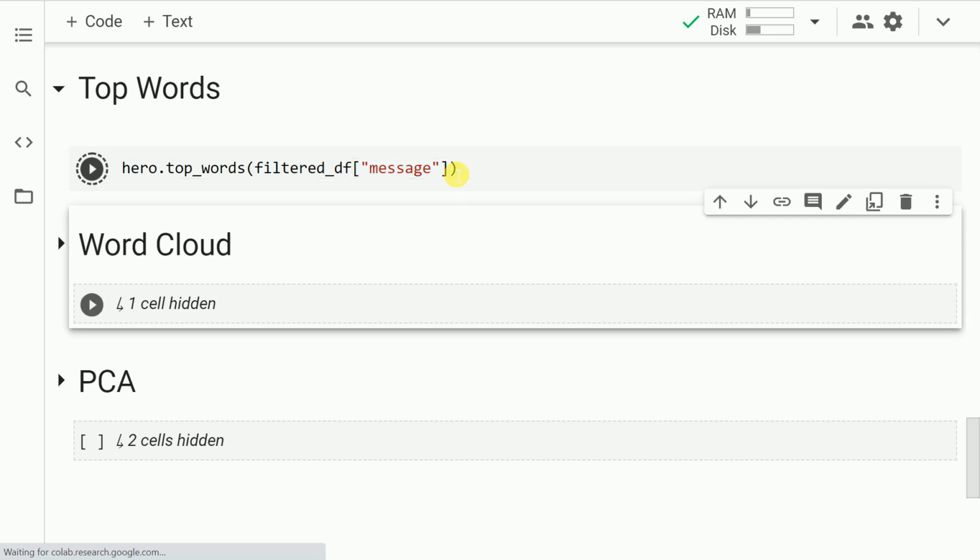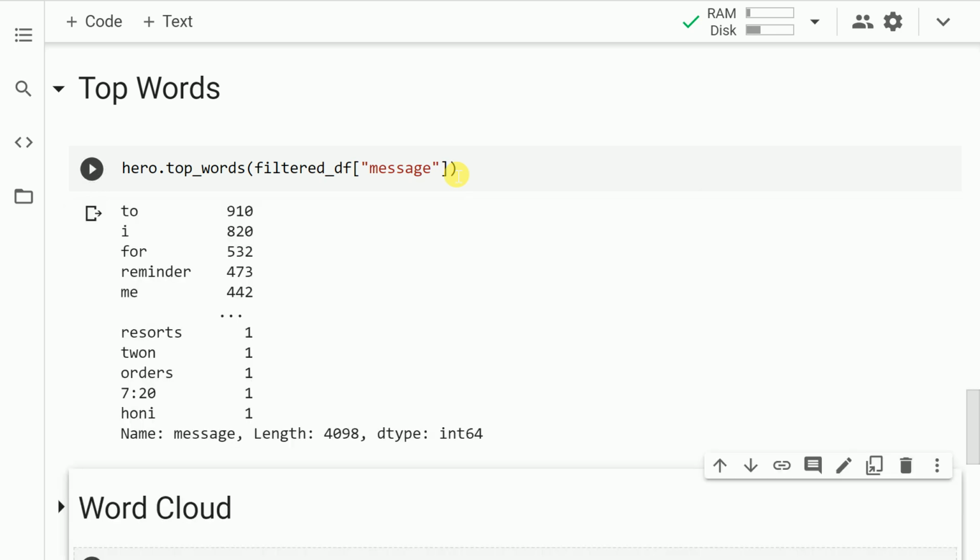So let me run the cell. As you can clearly see, there are a good amount of stop words which are populating multiple times. The word with the maximum frequency is 2. Then you have the word I coming in almost 820 times, and so on and so forth.